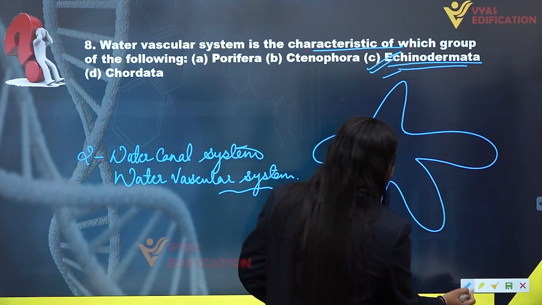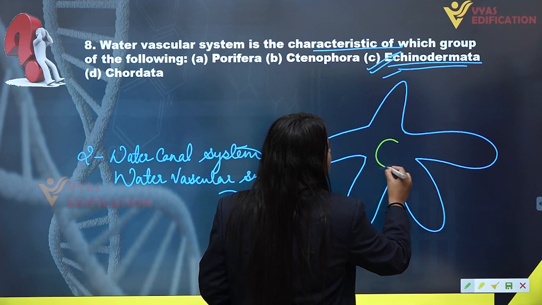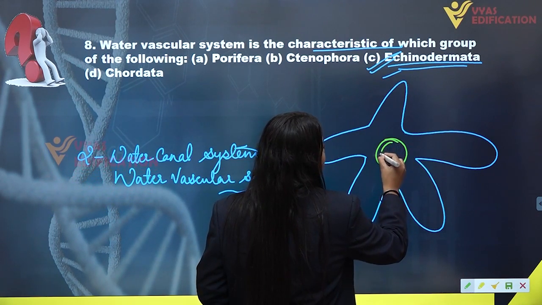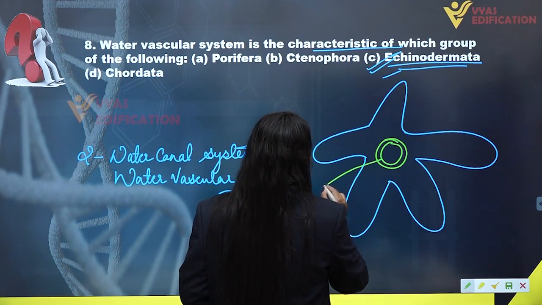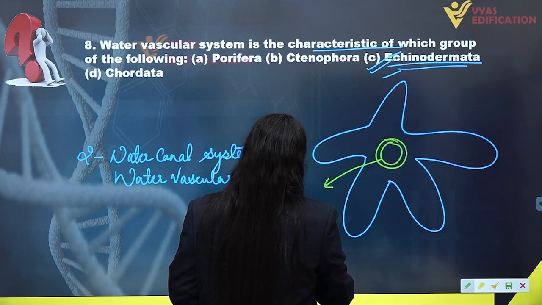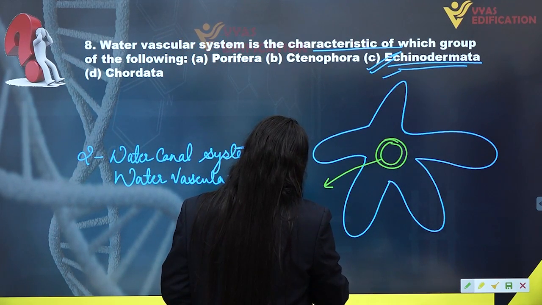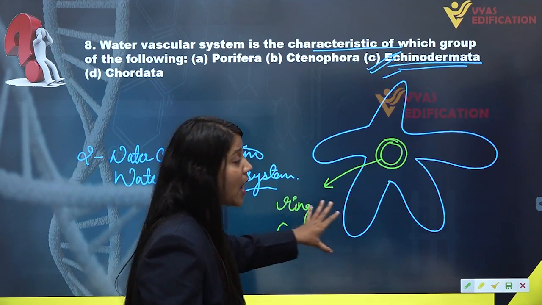Then if we consider the water vascular system inside this, we have a circular channel like this. This is the ring canal. Then the starfish has 5 arms.